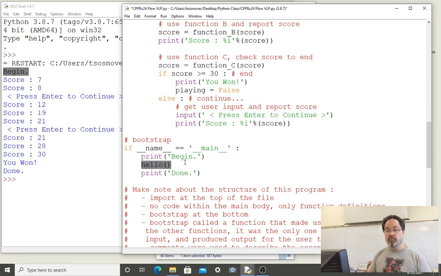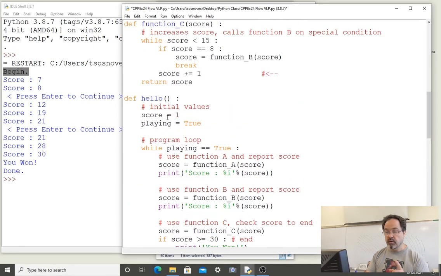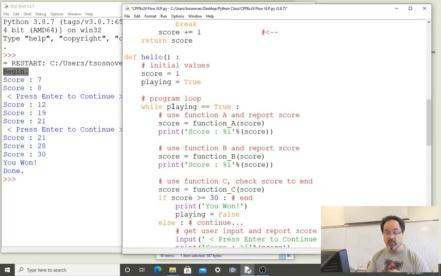The reason why we have our bootstrap at the bottom is because if it's going to call functions, we want those functions to have been read and defined already. So the structure of a program should have the imports at the very top, then the functions that are defined, and then the bootstrap. We know that there is a hello function, so this call will then go to the definition of hello, and it will begin at the very top of its code block. It will read this line, recognize it as a comment, and ignore it.